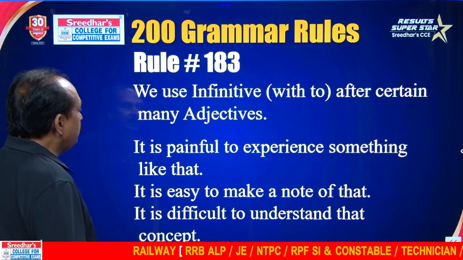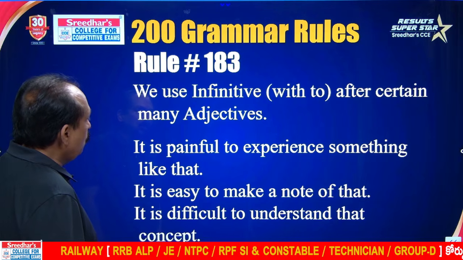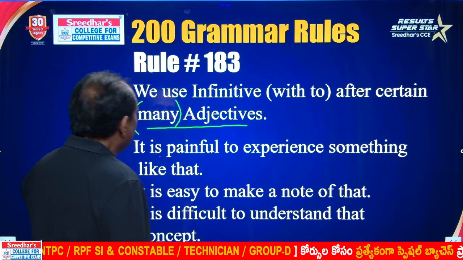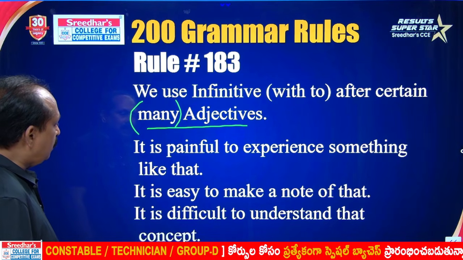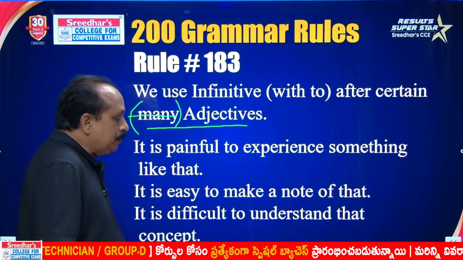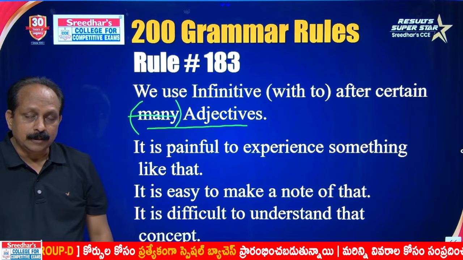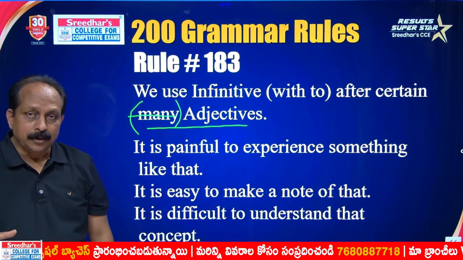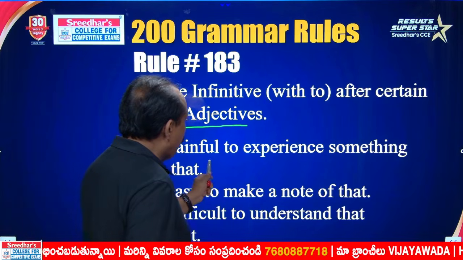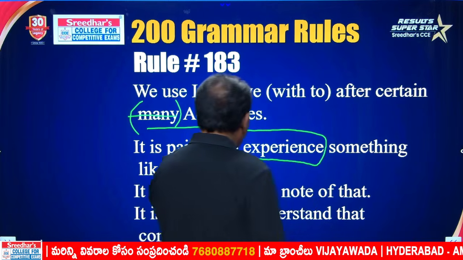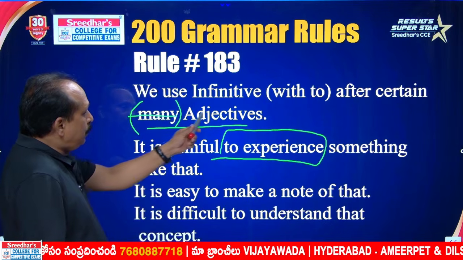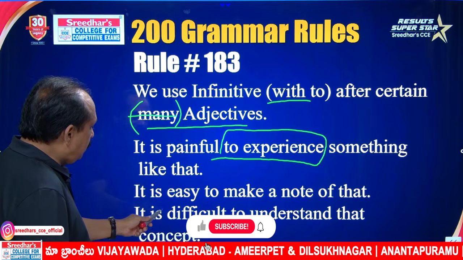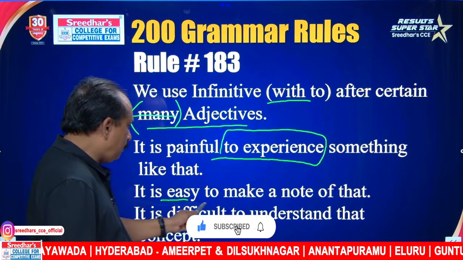Rule number 183. We use infinitive with to after certain adjectives. It is painful to experience something like that. After certain adjectives. What are the adjectives? Painful experience. That means painful is an adjective, experience is a noun. It is painful to experience. Here we have the basic form or infinitive with to. It is easy to make a note of that.